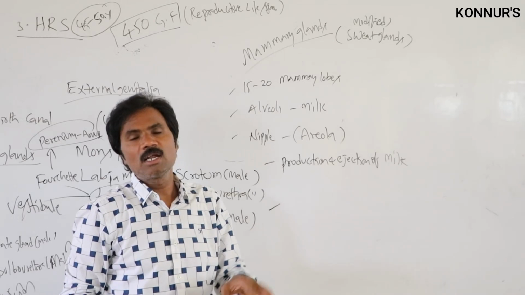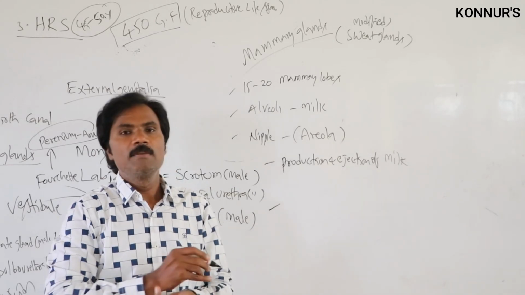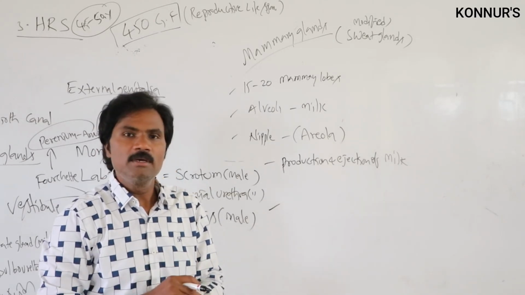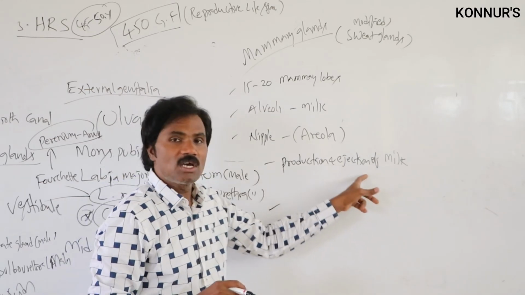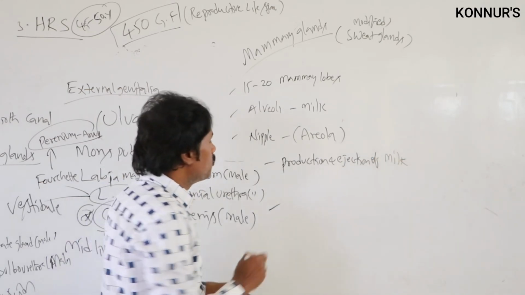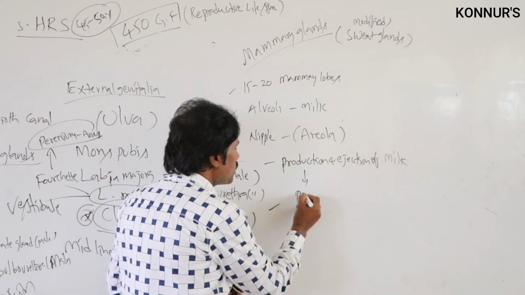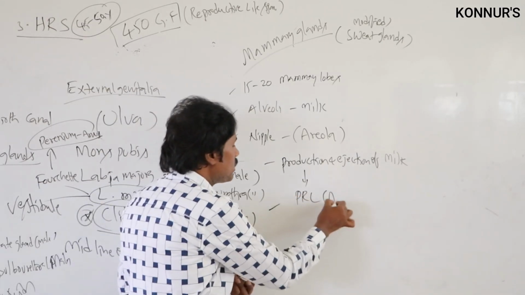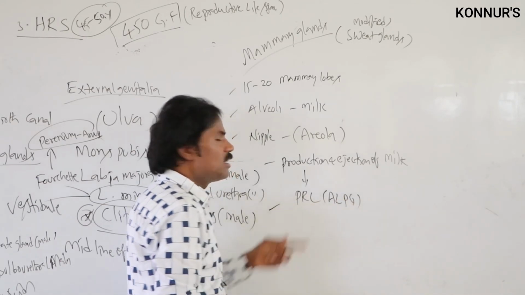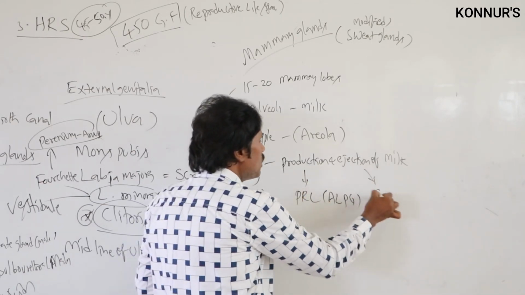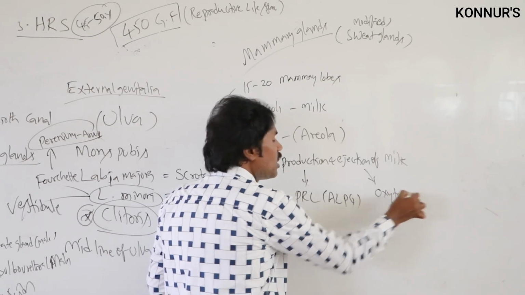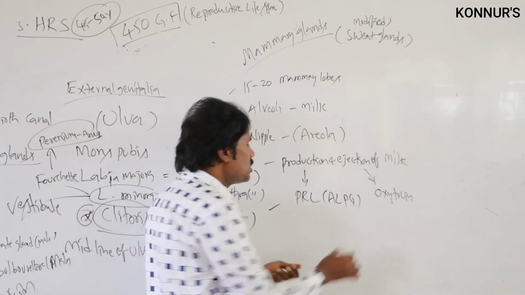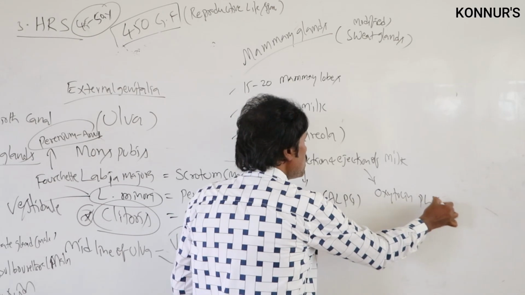Milk is normally produced after parturition, after delivery of the baby. In the production of milk, prolactin hormone is secreted by the anterior lobe of the pituitary gland. Ejection of milk is controlled by oxytocin or pitocin from the posterior lobe of the pituitary gland.